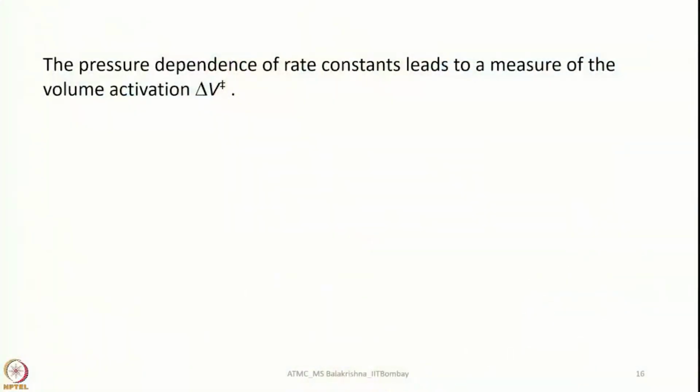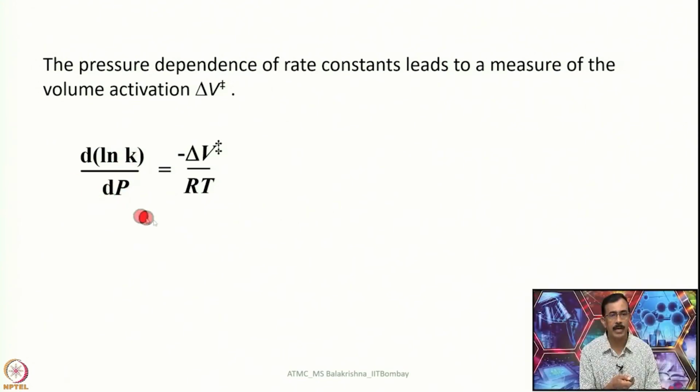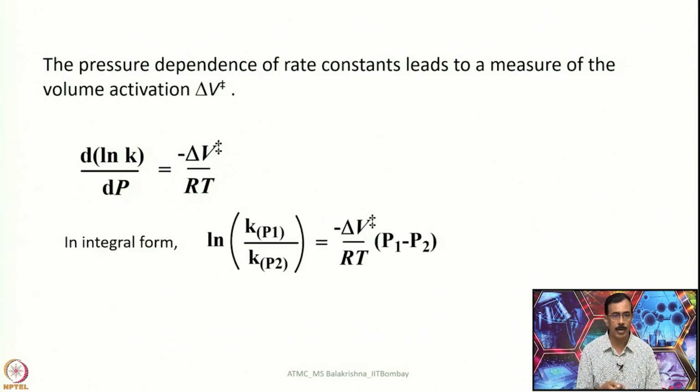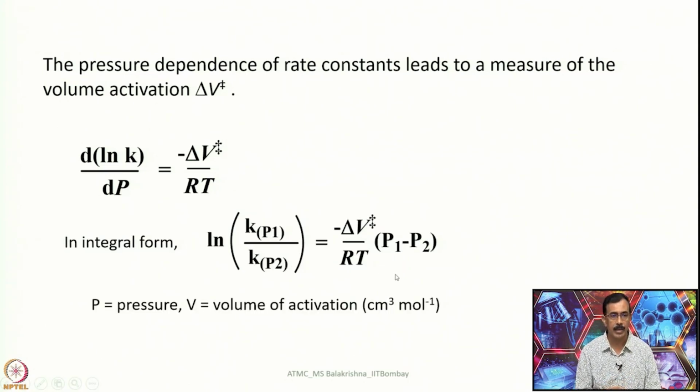Now, the pressure dependence of rate constants leads to a measure of the volume of activation, that is called delta V. For example, delta V can be related to the rate in this fashion: d ln k over del P equals minus delta V over RT, and of course, in integral form one can write something like this, where P is pressure and V is the volume of activation, in centimeter cube per mole.